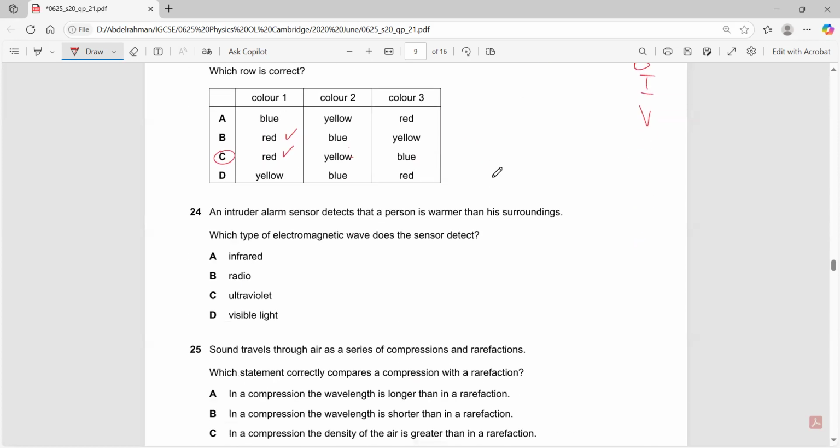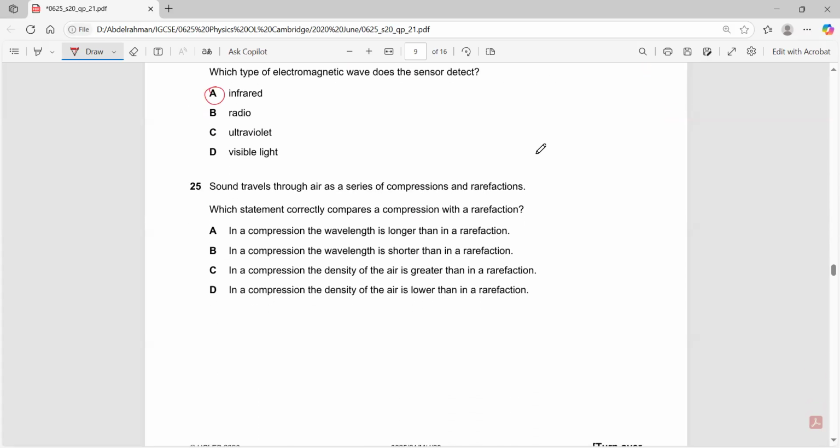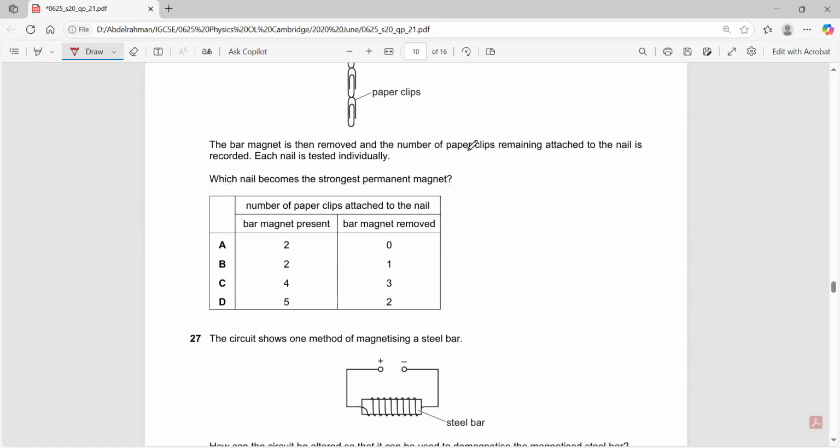An intruder alarm. Which electromagnetic wave does this sensor detect? Intruder alarms use infrared. Sound travels through air as a series of compressions and rarefactions. Which statement correctly describes a compression and a rarefaction? Compression, the wavelength is longer? No, it doesn't have to do with the wavelength, it has to do with the density. Compression, density is greater. Yes, that's why they are compressed, literally.